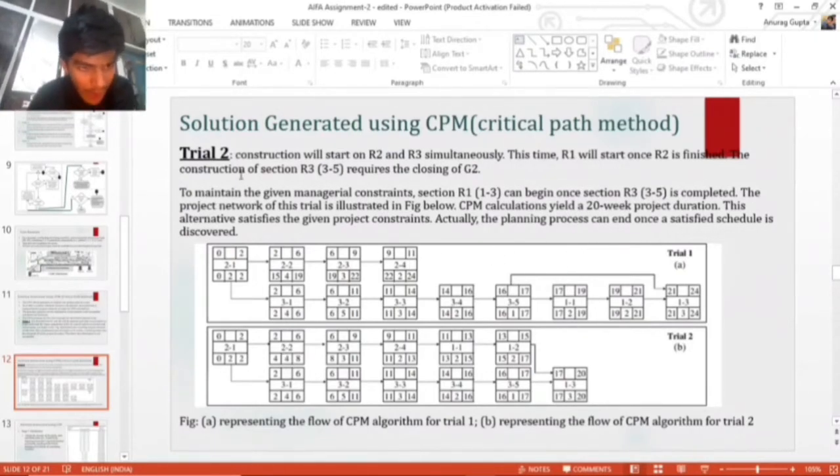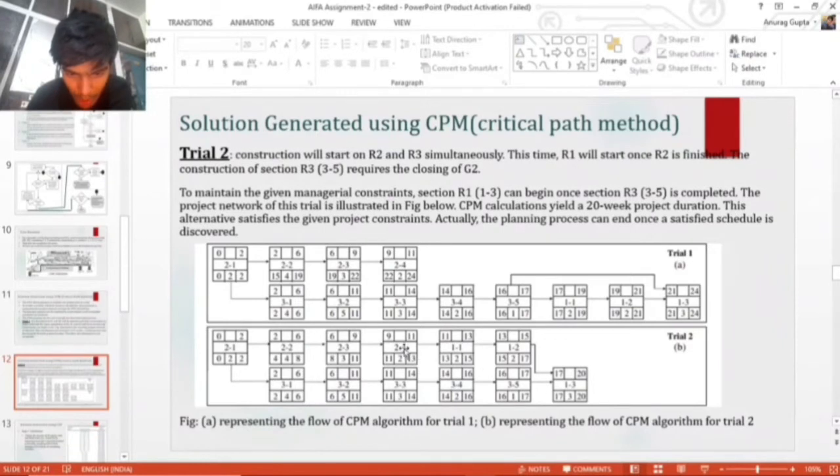Now we'll consider another trial, trial number 2. What we can do is, instead of building R1 after R3, we start building R1 as soon as R2 is completed. So we have considered R1 just after road 2 is completed.